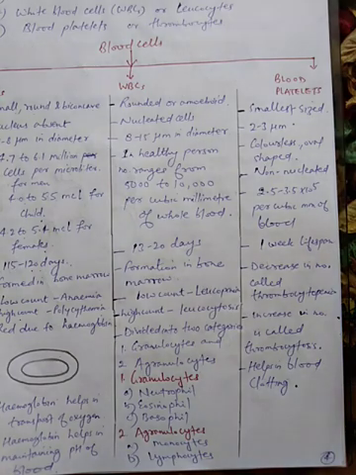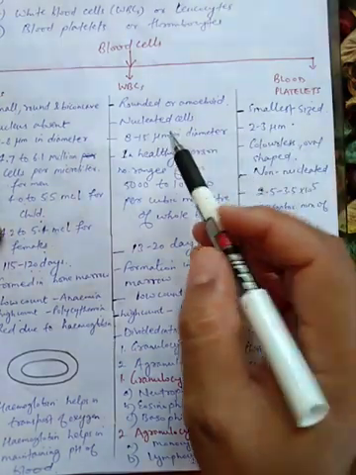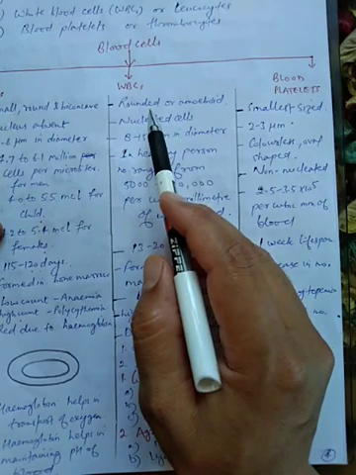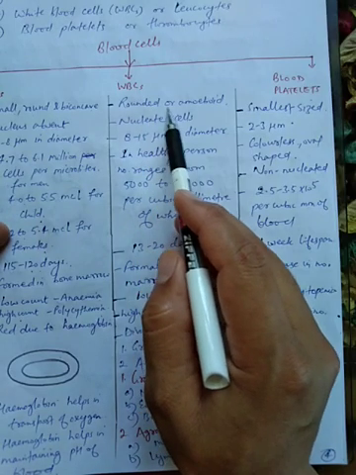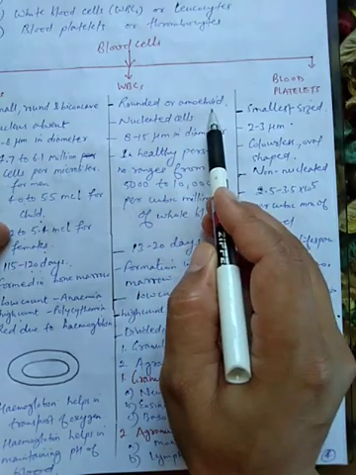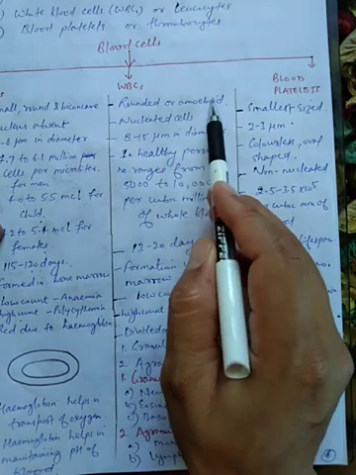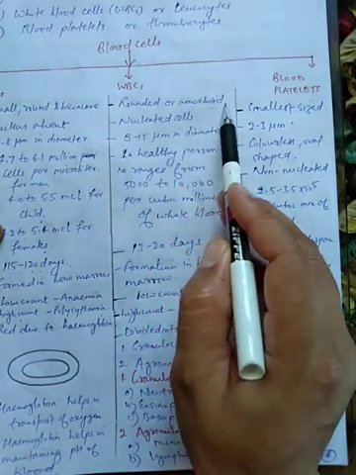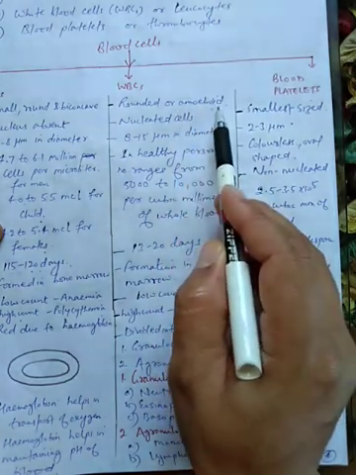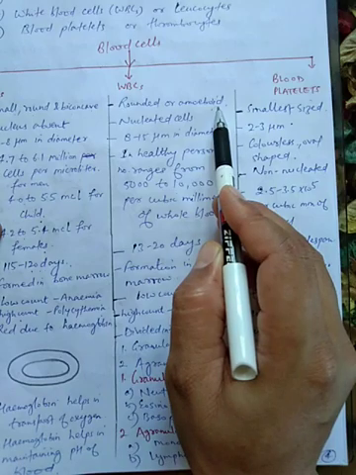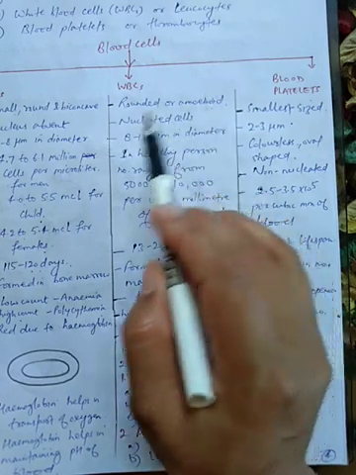Now these white blood cells are rounded in shape or they are amoeboid in shape. Amoeba, you all know, does not have a fixed shape. That's why white blood cells also have amoeboid shape because the shape is not fixed.